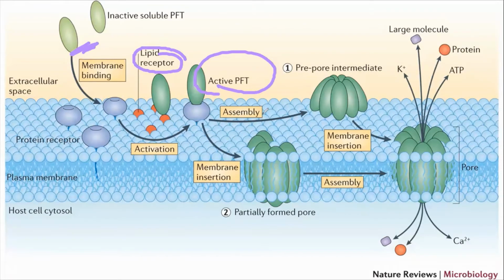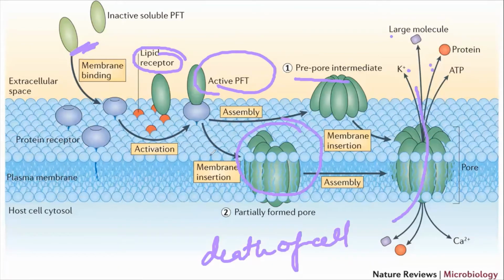All the single soluble monomers start assembling, and then they finally become the pore. You can see that first it becomes the pre-pore intermediate, then it gets inserted into the membrane, and finally it becomes a pore, during which either K plus, proteins, ATP or large molecules are released, finally resulting in the death of the cell.